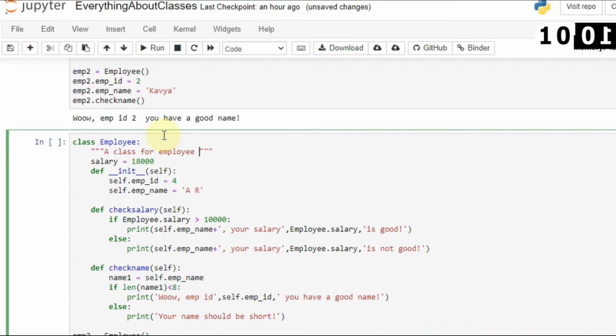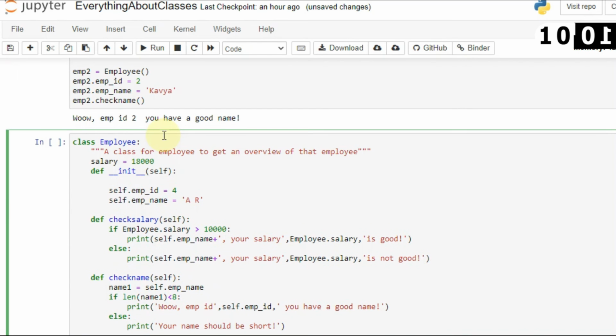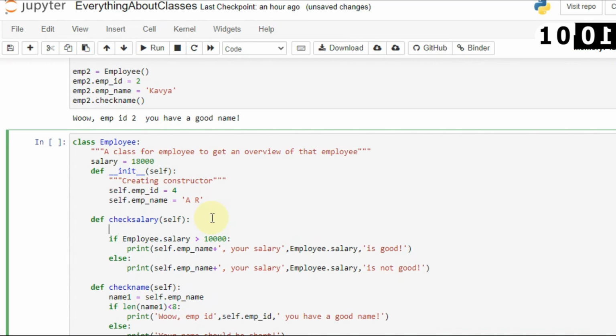I will define this in the method. I will say: a class for employee to get an overview of that employee. Okay, this will be the definition, and you can even document the constructor here, creating constructor. I will show you how you can use these classes as well. If you want to know about testing, like how you can test this method and class, I will show you how you can use doctest in another video. You can comment down below and I will show you how to do that.